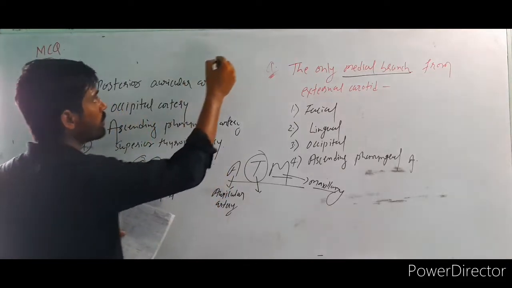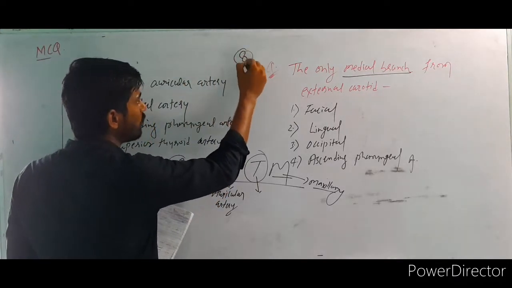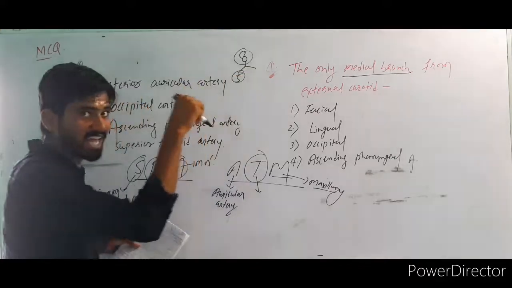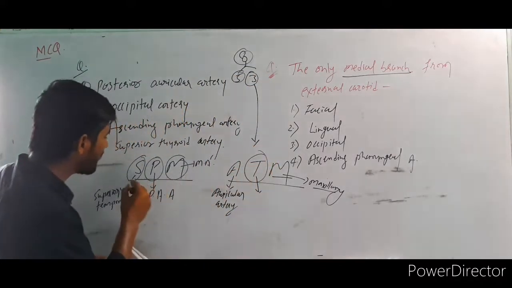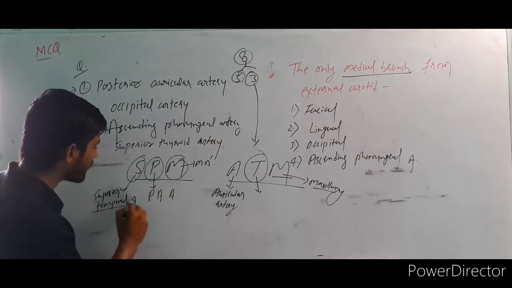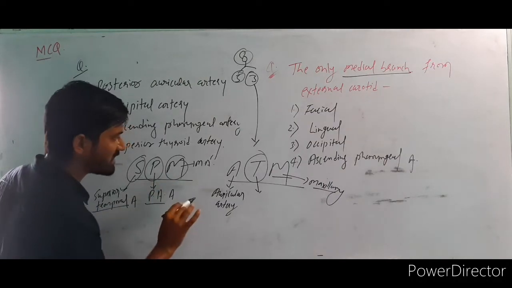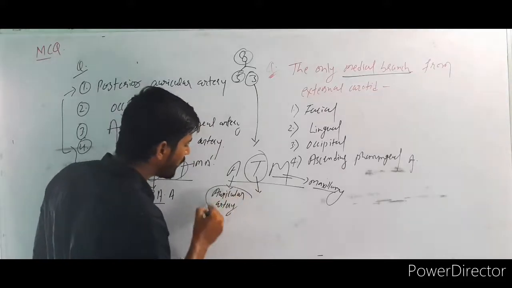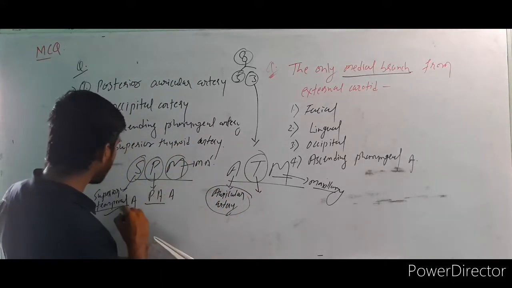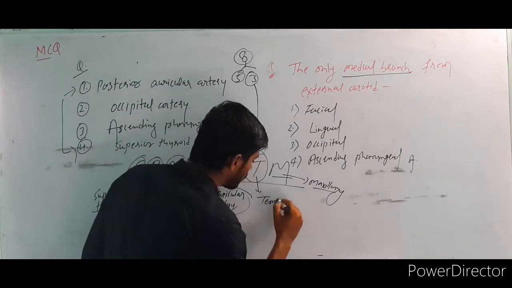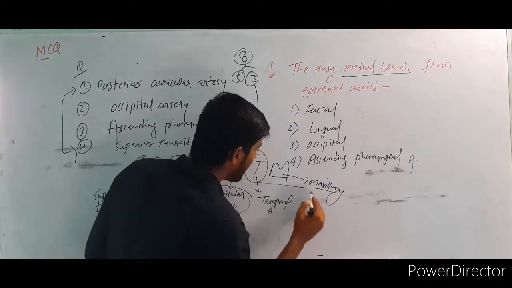See, the external carotid artery gives 8 branches. Out of that, 5 are present in the carotid triangle, 3 are not present. Which 3? Remember SPM: superior temporal artery, posterior auricular artery, and the maxillary artery. If you remember ATM: auricular artery, T means temporal artery, and M is maxillary artery.